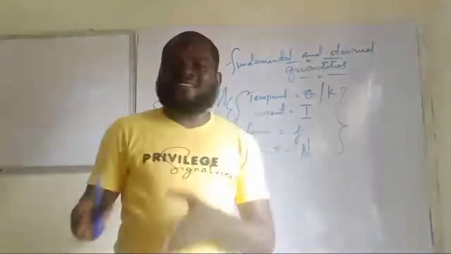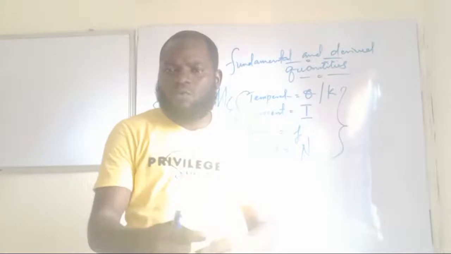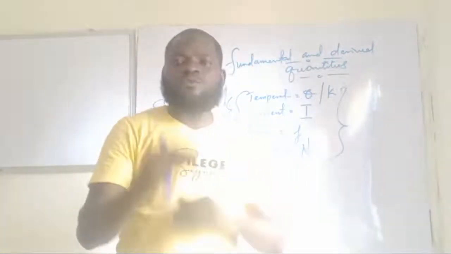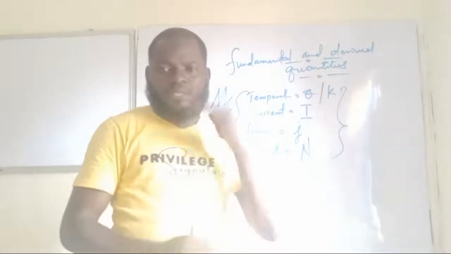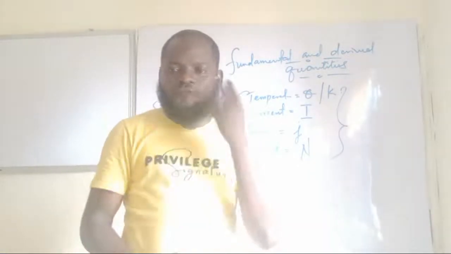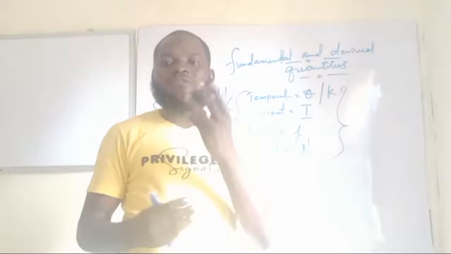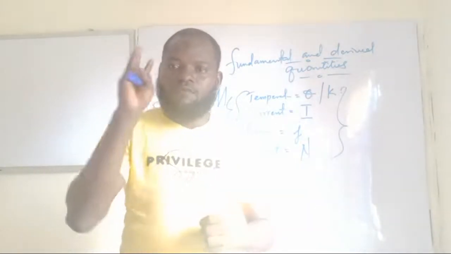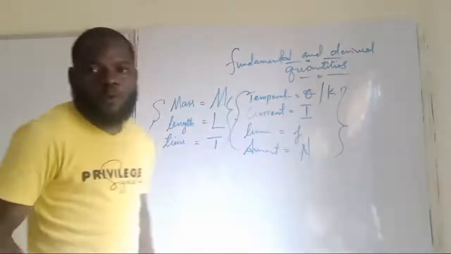So how do you answer a question under dimension of a physical quantity and have your accurate mark as stipulated in the WAEC marking guide? These are the steps. There are 4 steps that you need to take when you are doing dimension of a physical quantity.